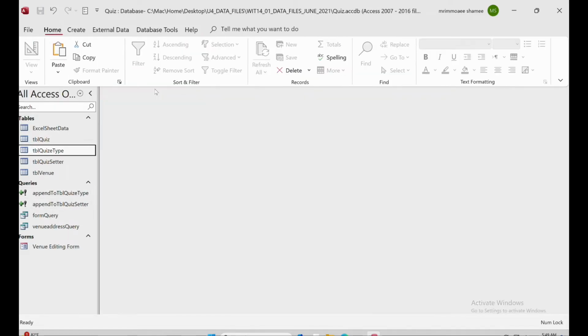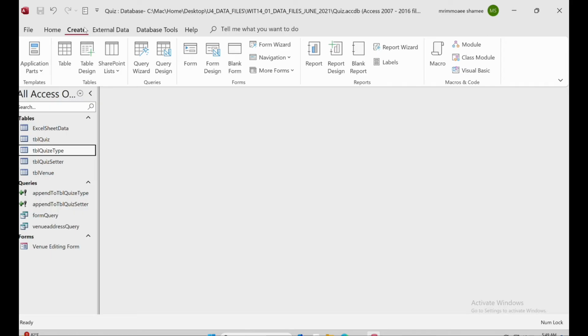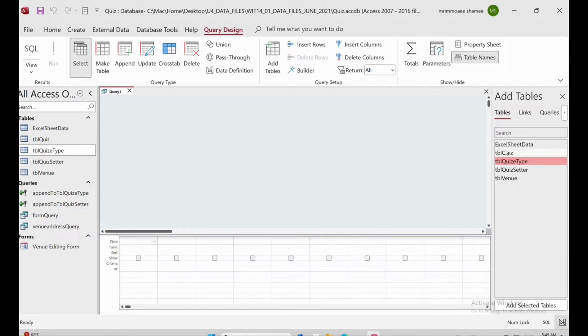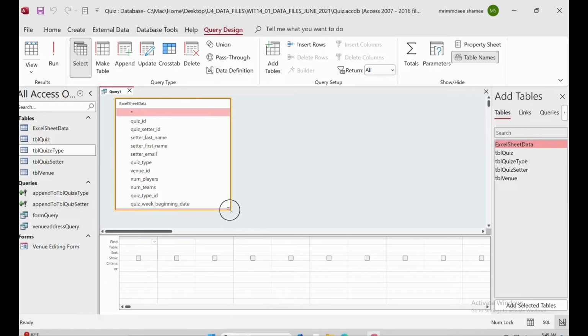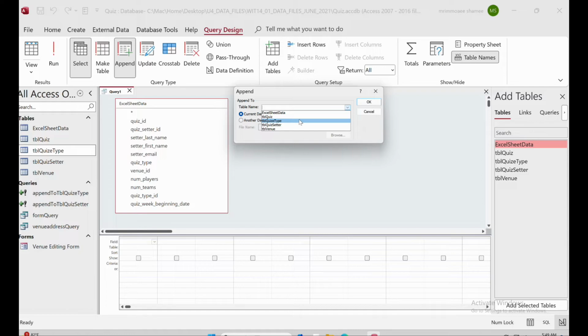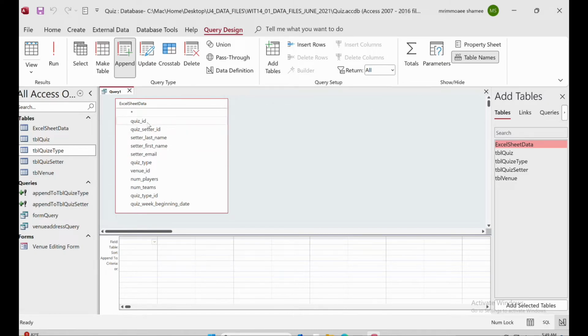Then we have to add the last one, which is table quiz. So query design, take the Excel sheet the same way, here append, and here we will choose table quiz. Okay, so for the table quiz, we have a quiz ID, a quiz setter ID, then a venue ID, right?